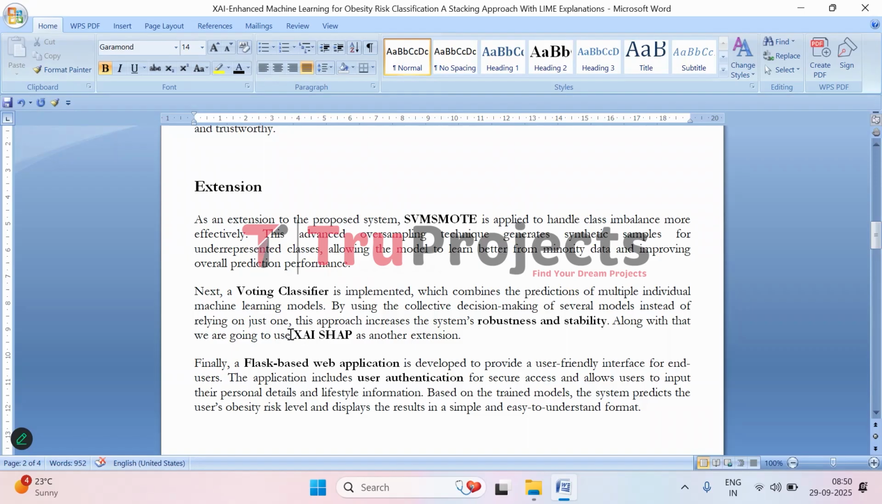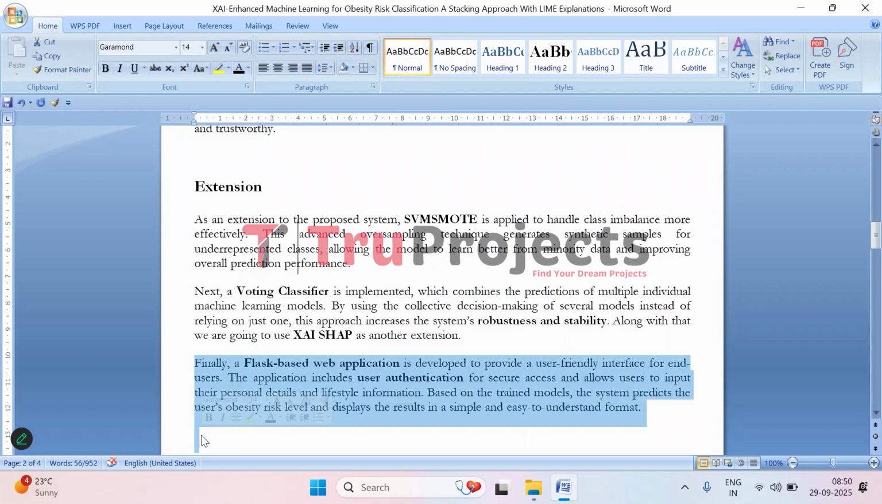And here we have added another explainable AI technique, which is XAI SHAP, to understand why the model has made that prediction. And we have developed a web application using Flask so people can interact with the system directly. The app has user login for security, and users can enter their personal details and lifestyle habits. Once they do that, the system uses the trained models to predict their obesity risk and shows the results in a simple, easy to understand way. This makes the whole system practical and user friendly.